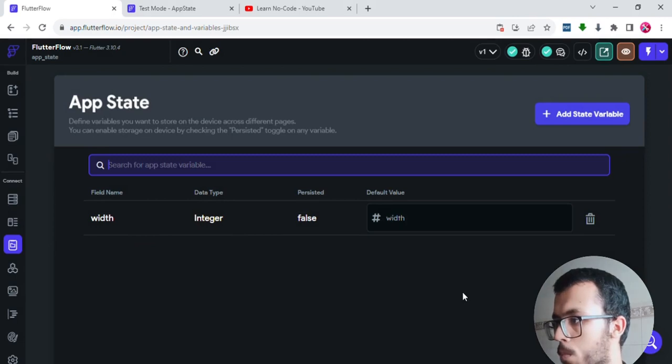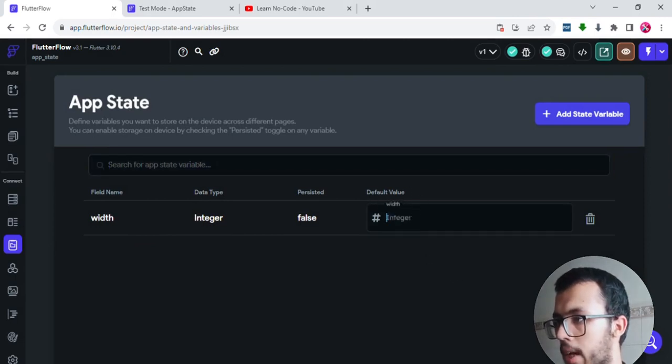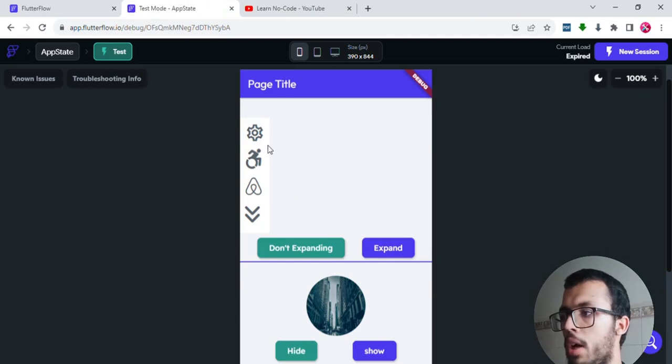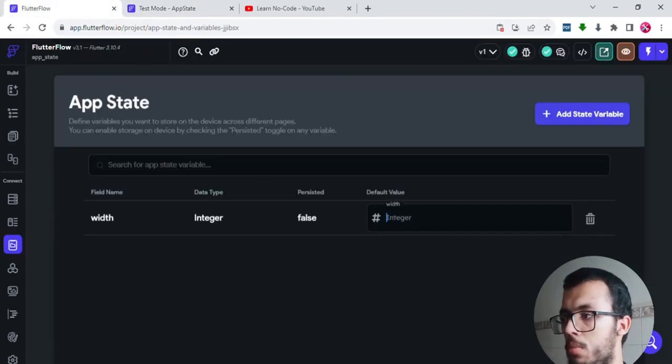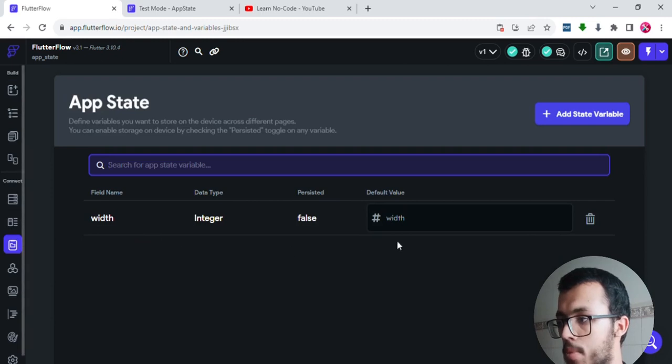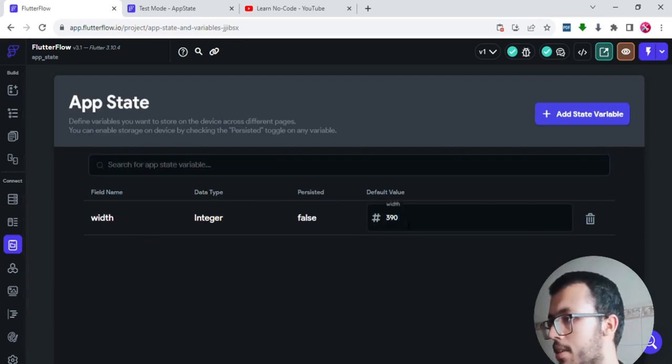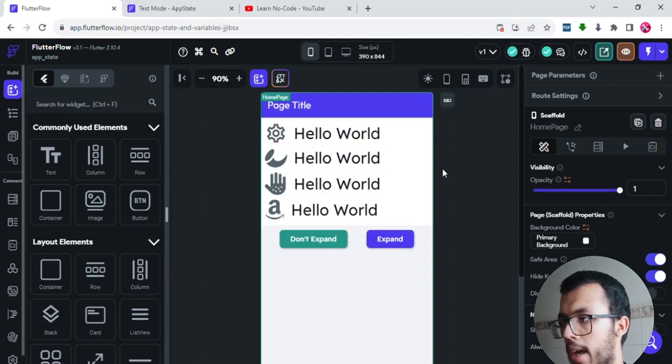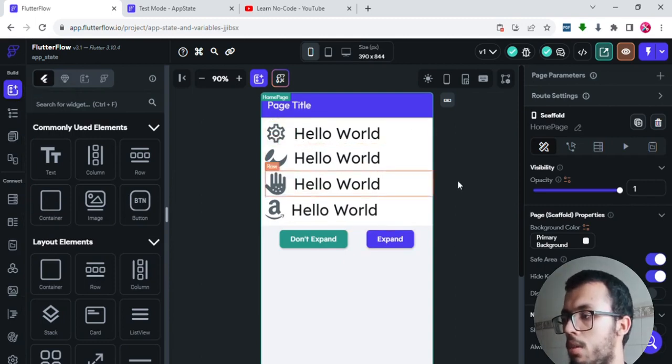At the beginning, they may ask you for a default value. So at the beginning of your app, how wide do you want your container to be? It's up to you, but for me, I want it to be expanded. That's why I want to take the width of the screen. I will go back to my app state and add 390. So at the beginning of your app, your container will take the full width of the screen. Now let's play around with the logic.